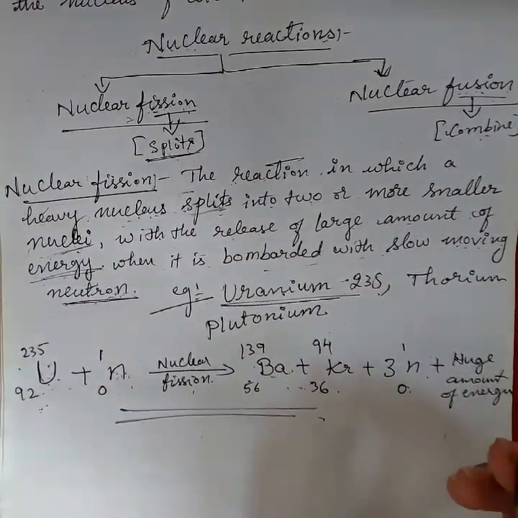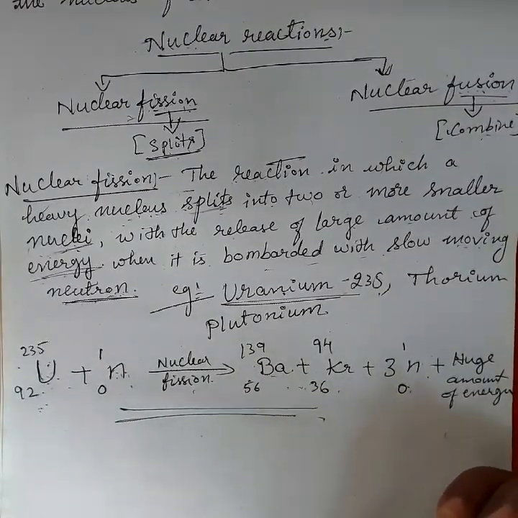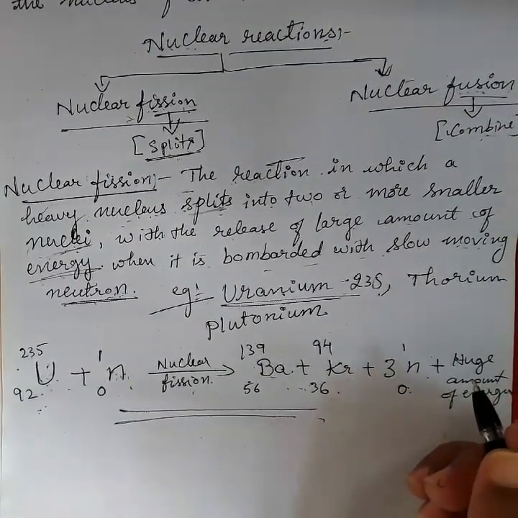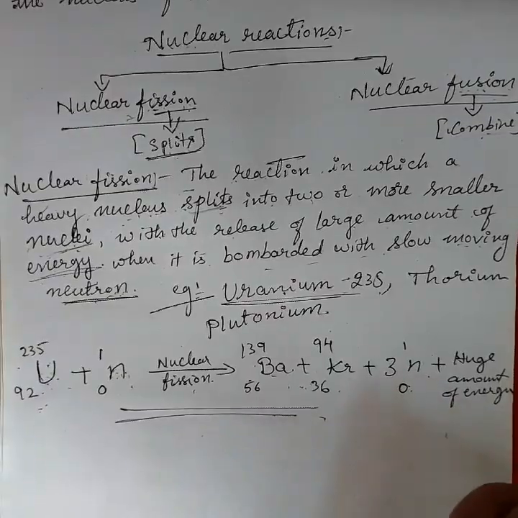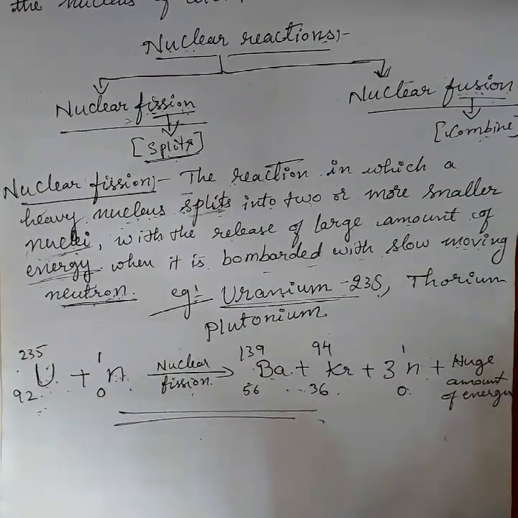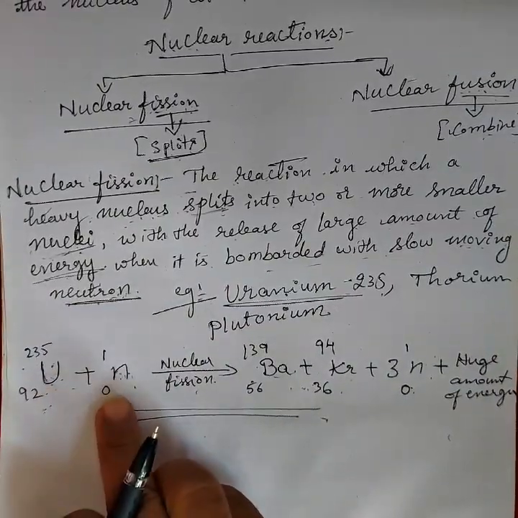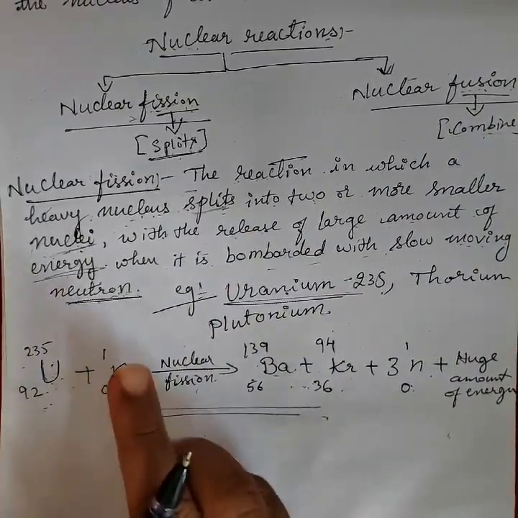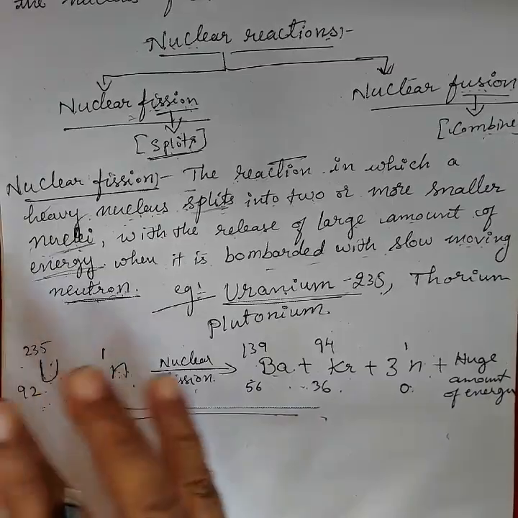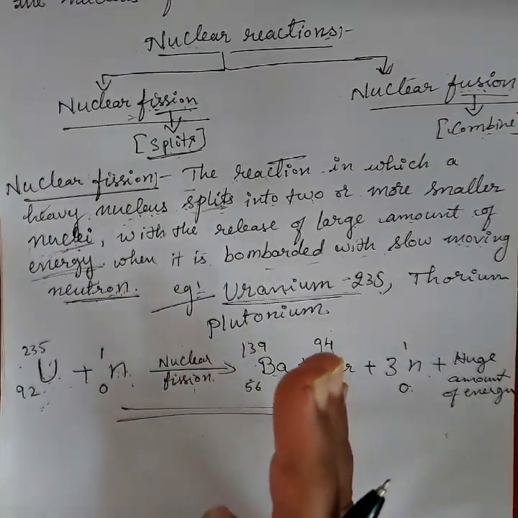That is called uncontrolled. We control nuclear fission with the help of a nuclear reactor. In a nuclear reactor we store the heavy nuclear atoms and slowly bombard them with neutrons, so we can control it by the nuclear reactor method.